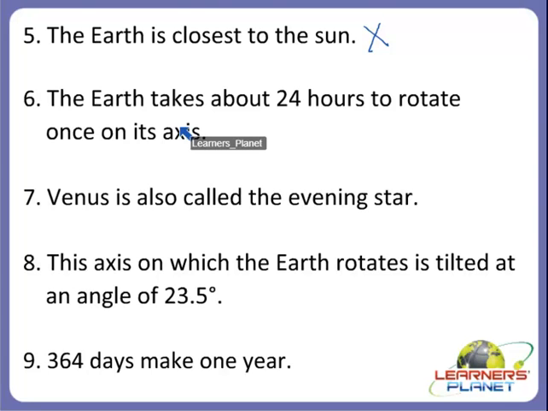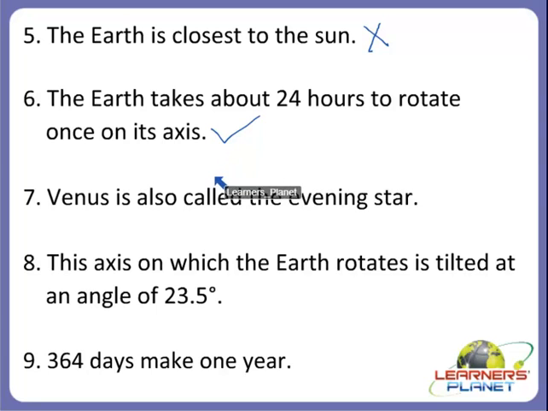Yes children, do you remember that we call one day as the 24 hours time lapse, right? We can say that 24 hours completes one day, right? So this is the correct one. Why do we say that 24 hours complete one day? Because earth takes about 24 hours to rotate once on its axis.